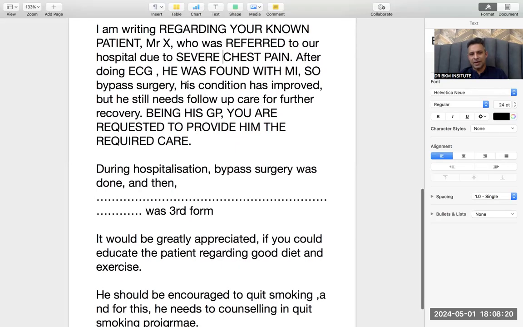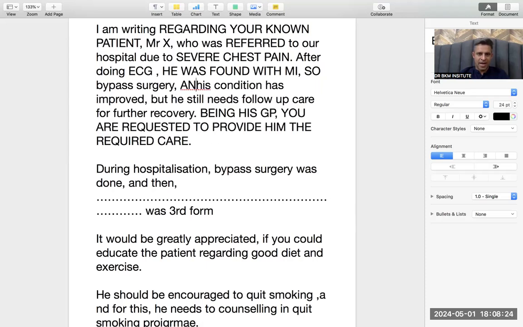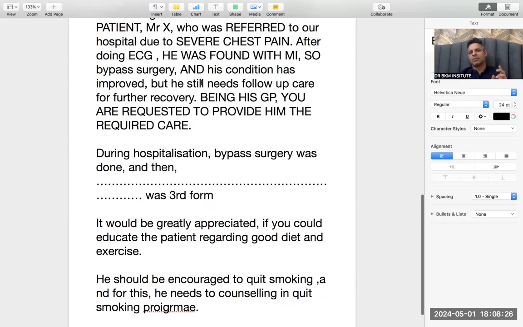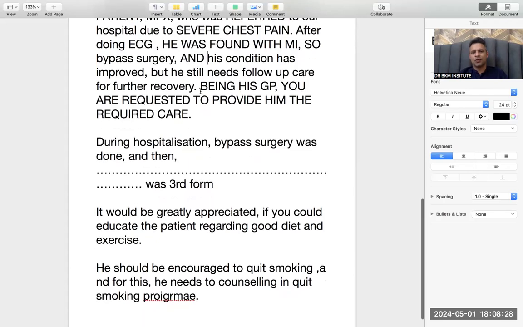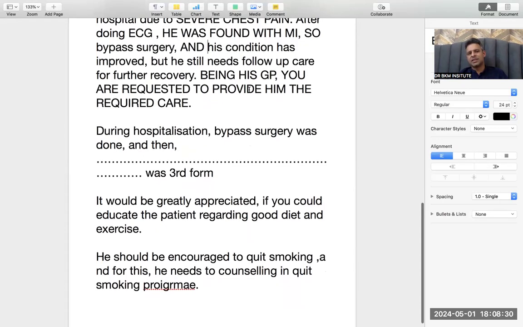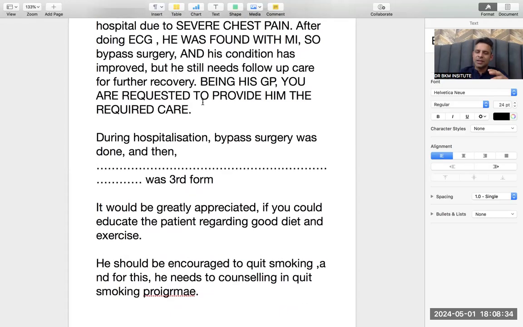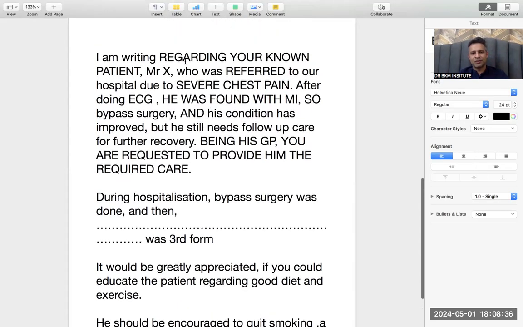His surgery was done and his condition has improved, but he still needs follow-up care for further recovery. Being his GP, you are requested to provide him the required care. So now this letter is coming from the GP who was referred to our hospital and going back to the GP. That is the difference. That's it.